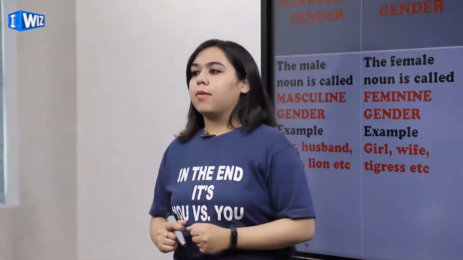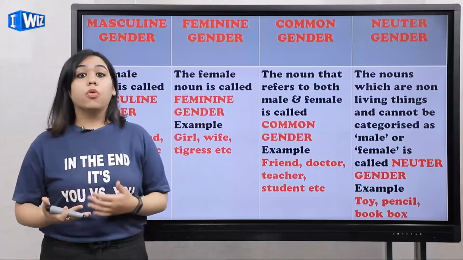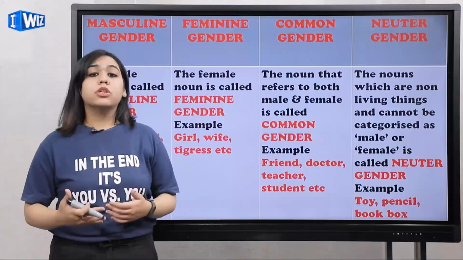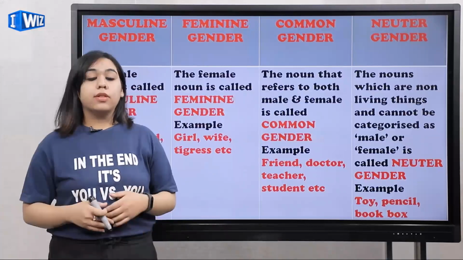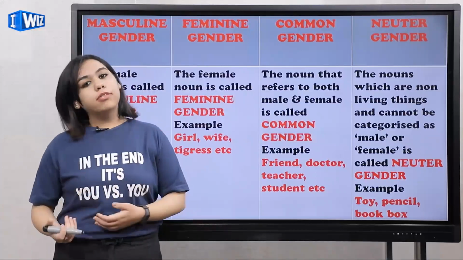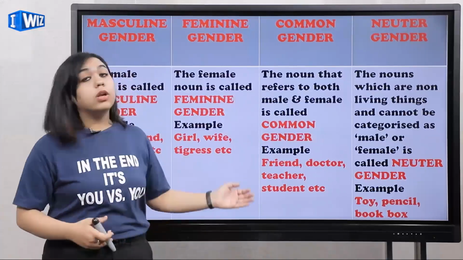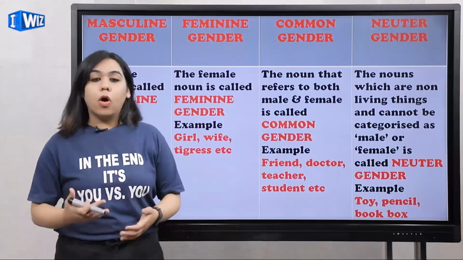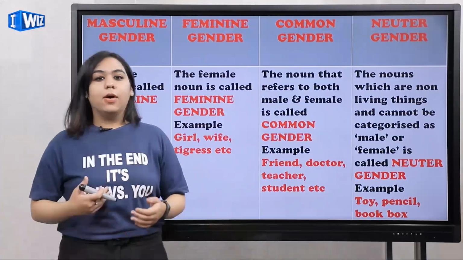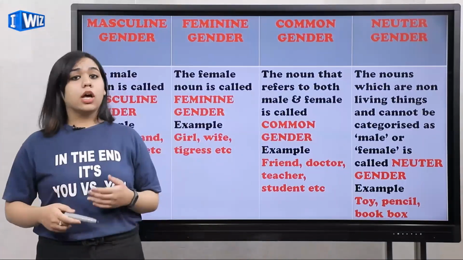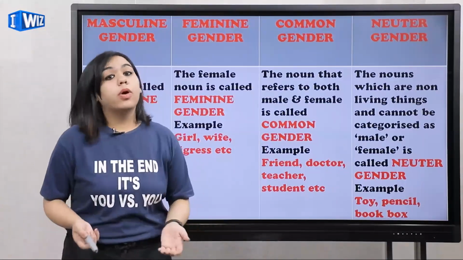For example, you're asking me, Mom, where are you going? I say that I'm going to visit a friend of mine. So if I talk about a friend, now you don't know whether the friend is a male or a female. So in this case, it will fall under the category of common gender, whereby you cannot tell whether it's female or it's a male.